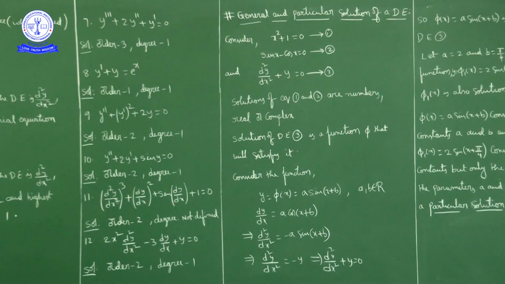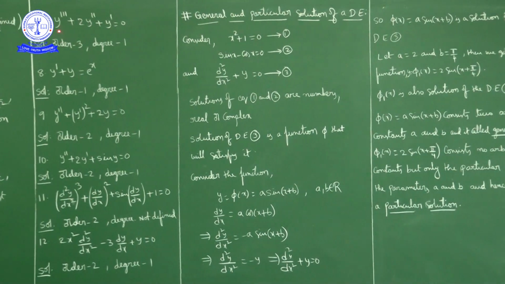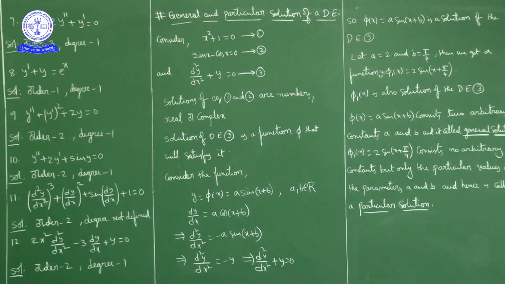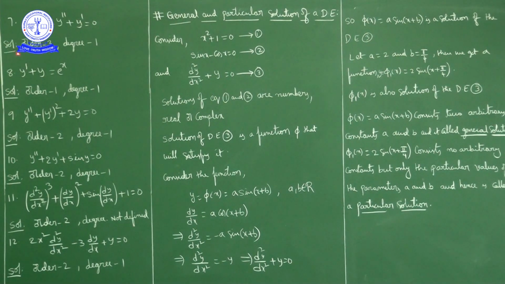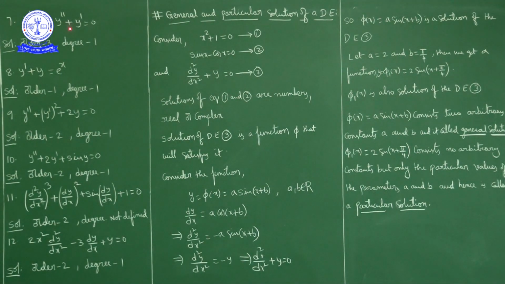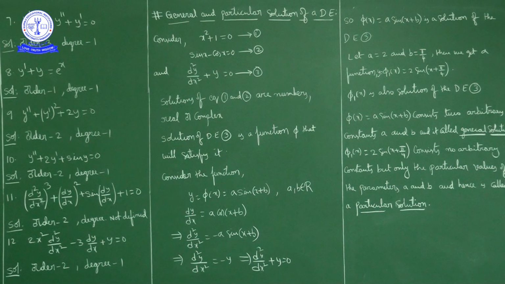My highest order derivative in this differential equation is d cube y by dx cube or y triple dash, so order is 3. Also this is a polynomial equation in y triple dash, y double dash and y dash. Degree is the highest power of the highest order derivative, so the exponent of y triple dash is 1. So degree is 1. Okay, next question.